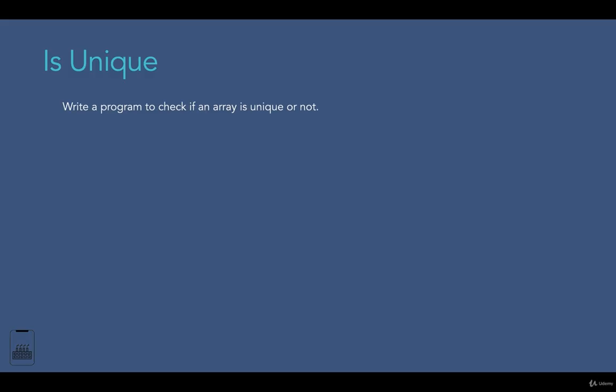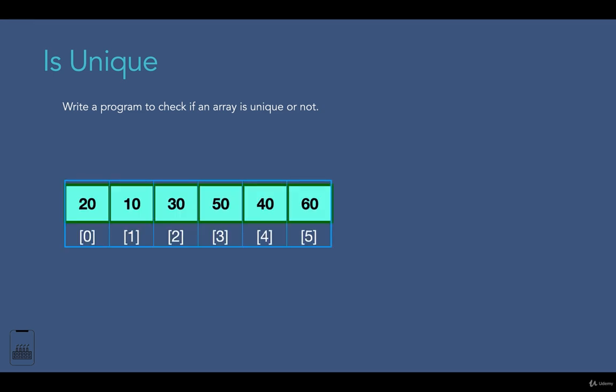According to the question, we need to find out if the elements are unique in the array or there is a repetitive one. So let's say we have an array like this. We need to write a method to check if the elements are unique or not. When we run our method, it should return a Boolean value, true or false. If it is unique, it's going to return true. If it is not, it's going to return false. In this case, you see that all elements of this array are unique, so it's returning true.